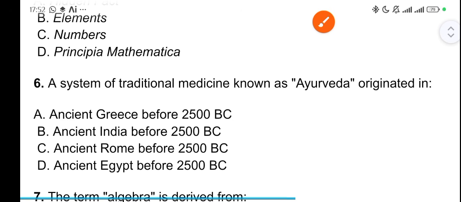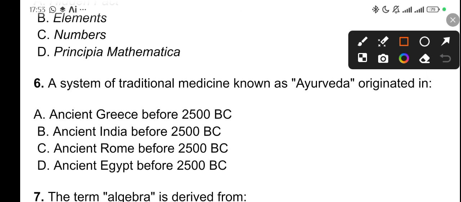The system of traditional medicine known as Ayurveda originated in. Now, GST112, I find it so interesting, well, because I'm a science student, and I also believe that science students will do so well in GST112 because, of course, most of the things we'll be talking about in GST112 are very relatable, apart from the histories. Those who are good in history will know that. Alright, so for question 6, the answer is option B, ancient India before 2500 BC.